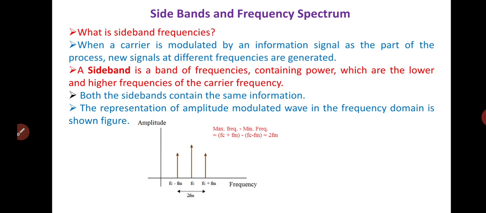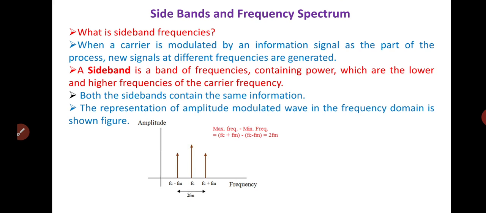The modulating wave, as we have studied, is the low frequency signal, also called a baseband signal or information signal. And the carrier signal is the high frequency signal, and this high frequency signal contains no information.